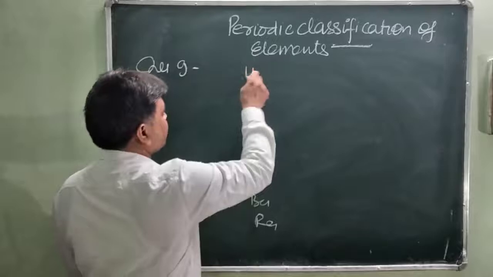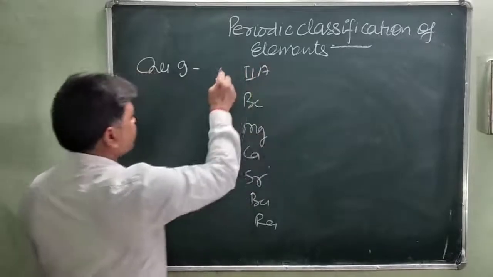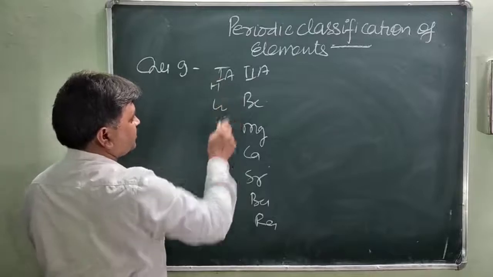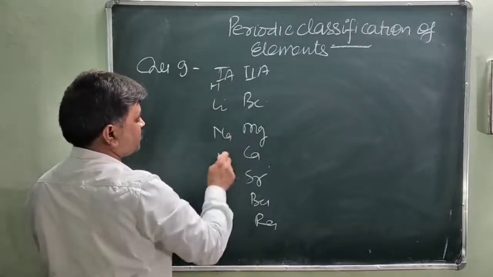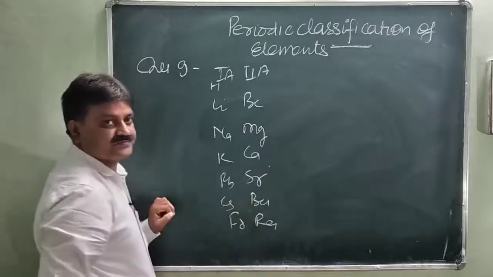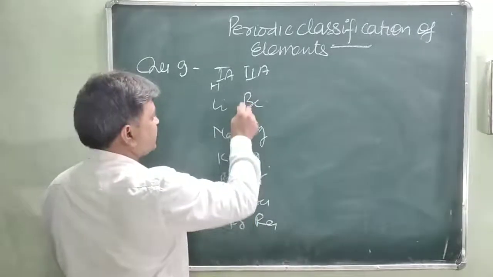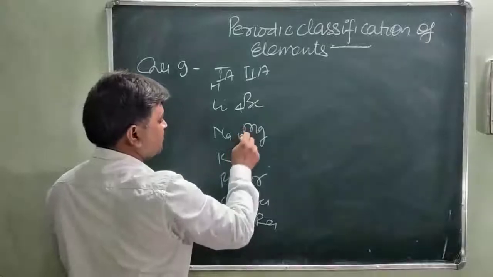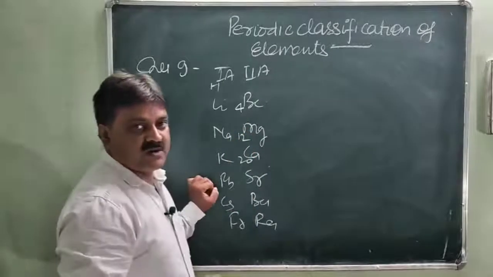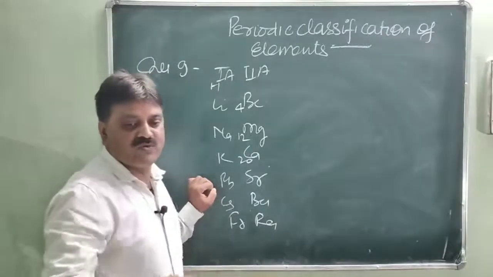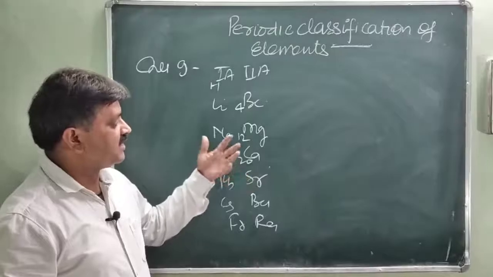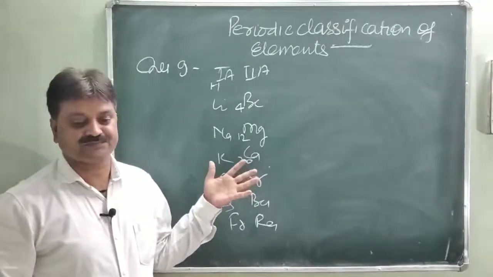This is the group 2A elements. And group 1A, the s-block elements, are hydrogen, lithium, sodium, potassium, rubidium, cesium and francium. Their atomic numbers are 4, 12, 20 and so on. You can write them yourself.